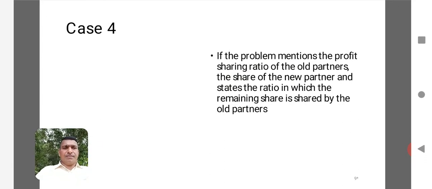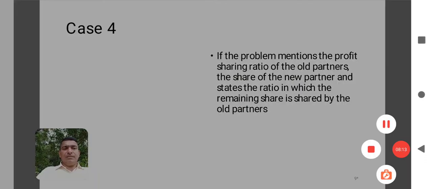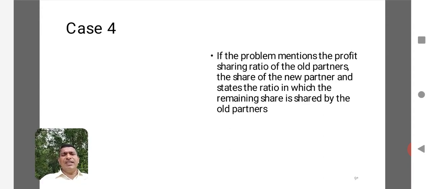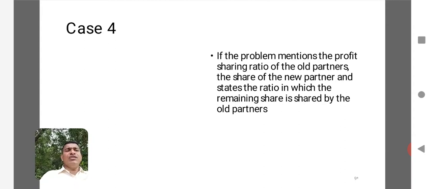Now let's go to case number 4. In this case number 4, the problem mentions the profit sharing ratio of old partners and the share of the new partner and states the ratio in which the remaining share is shared by the old partners. Here this is a unique case. Here the problem says clearly the profit sharing ratio of old partners. What is the profit sharing ratio the old partners have? And it gives the share of the new partner.